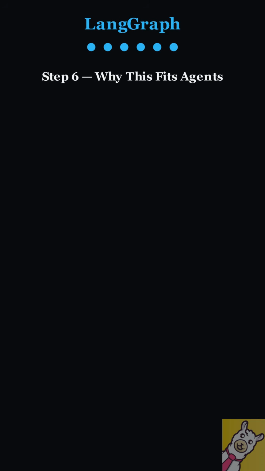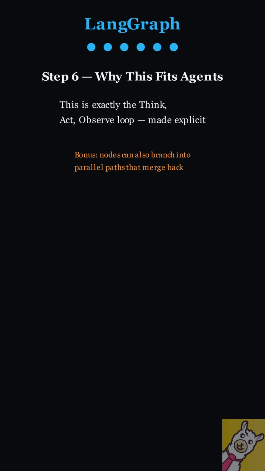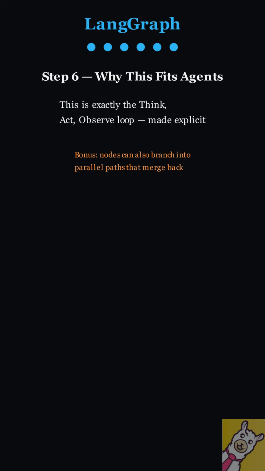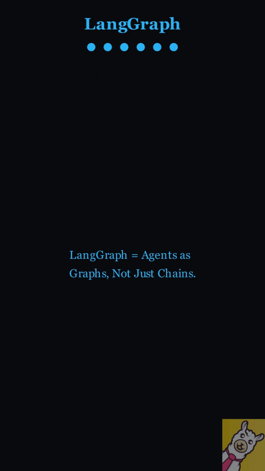Why does this matter for agents? Because this is exactly the think, act, observe loop made explicit as a graph. An agent thinks, takes an action, observes the result, and decides whether to loop or move on. That's precisely what conditional edges give you. And as a bonus, nodes can also branch into parallel paths that merge back together, something a simple chain could never do. LangGraph means agents as graphs, not just chains.